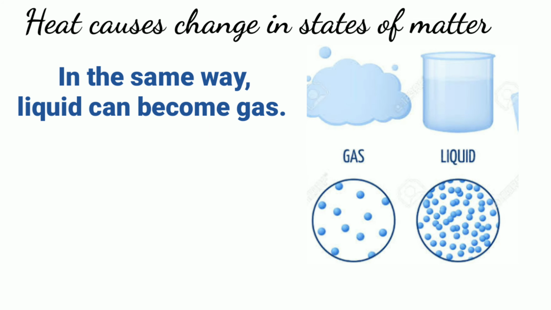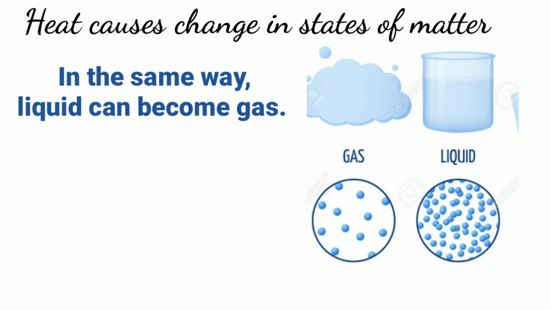In the same way, when a liquid is heated, it becomes gas. Actually, when a liquid is heated, or you can say more heat energy is supplied to a liquid, the molecules of the liquid gain more energy and they start moving with more speed. So their kinetic energy increases. As a result, the number of molecules escaping from the surface increases, because they start moving with higher speed.